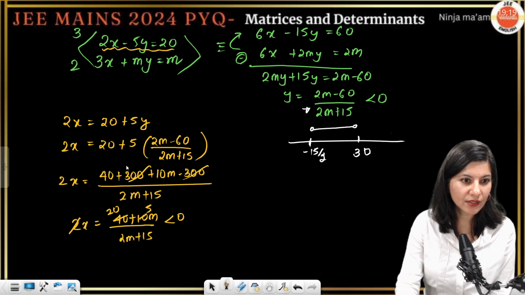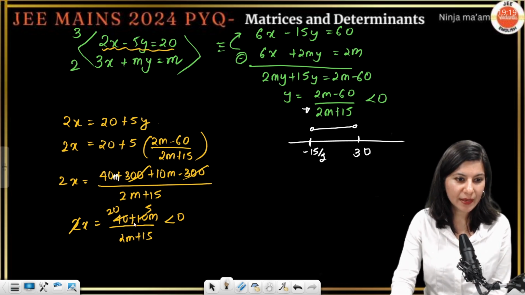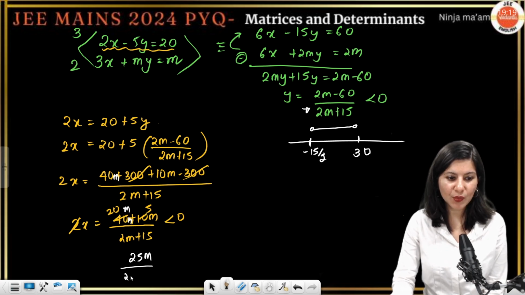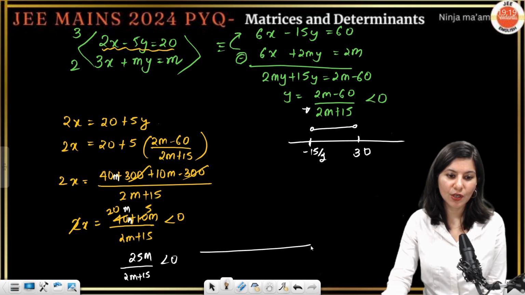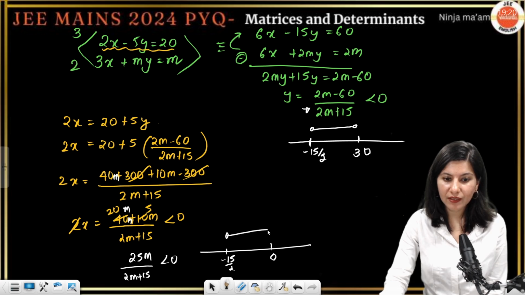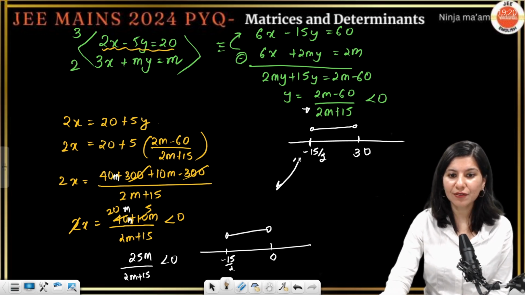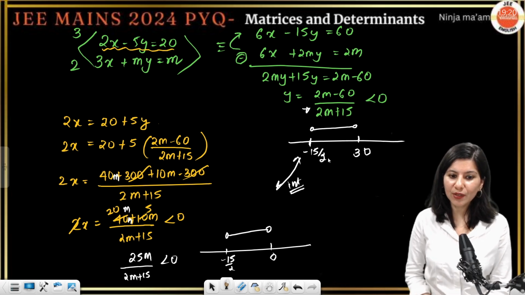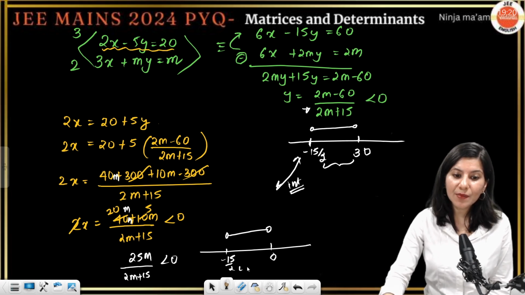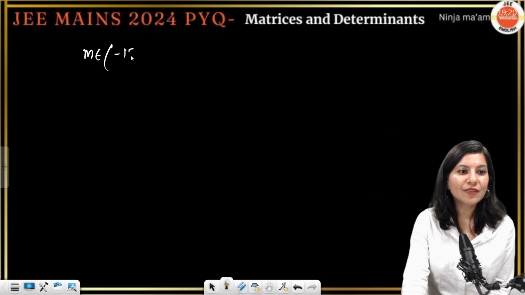Hold on, this is 50m, so this is 25m upon 2m plus 15, less than 0. So now again, minus 15 by 2 to 0, right? This is when your x is less than 0. Now you have to take the intersection of these two. The moment you take the intersection, it is very obvious. This says minus 15 by 2 to 30. This says minus 15 by 2 to 0. So finally, m belongs to minus 15 by 2 to 0.